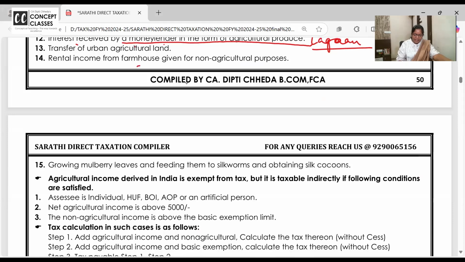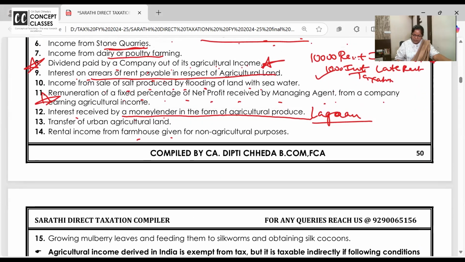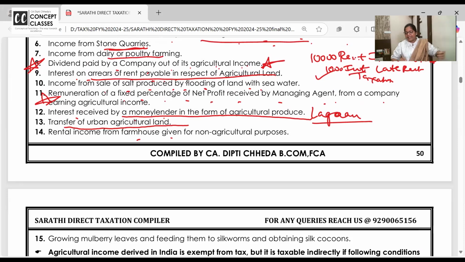Next, rental income from farm. Sorry, I skipped something. Transfer of urban agricultural land. Within city limits, there are open plots. You sell the plot, you have to pay capital gain. It's an asset. You can't say it was being used for agricultural activity.